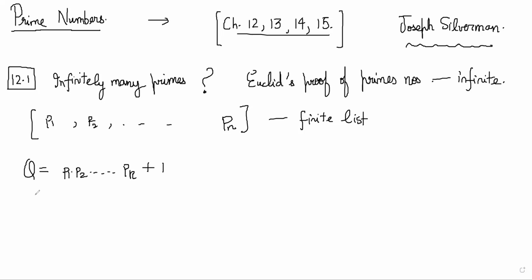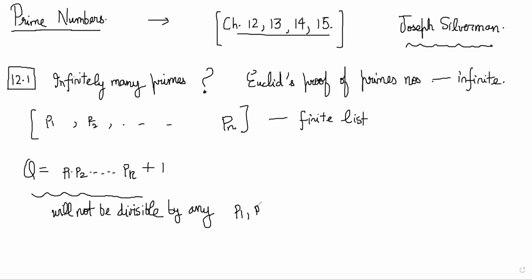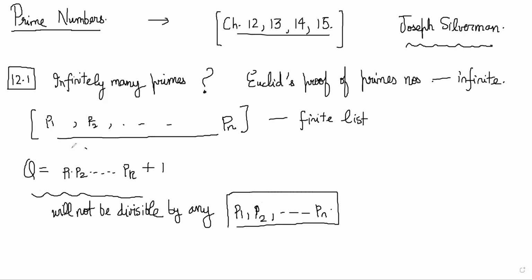Obviously this new number will not be divisible by any of p1, p2, and so on till pn, right? So it is not divisible by any of the prime numbers that were there in my complete list of prime numbers here.